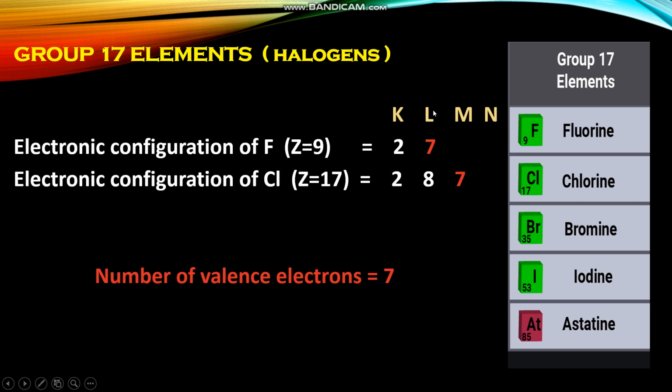How many electrons are in the valence shell of fluorine? 7. For chlorine, 7. That means all these elements have the same number of valence electrons, that is 7 valence electrons. So in group 17, all the elements have the same number of valence electrons. Or we can generalize: the elements belonging to the same group have the same number of valence electrons.